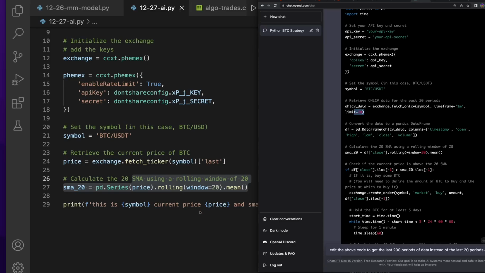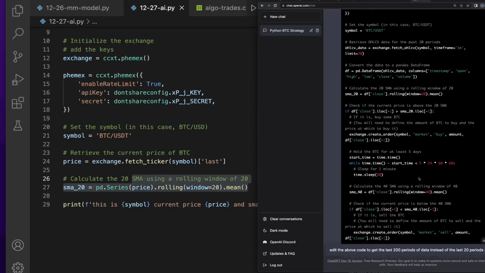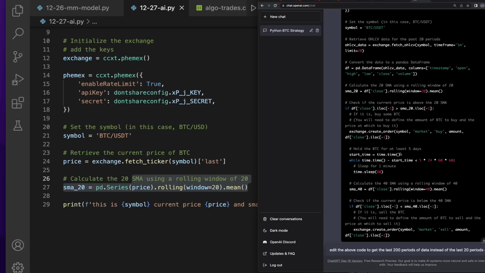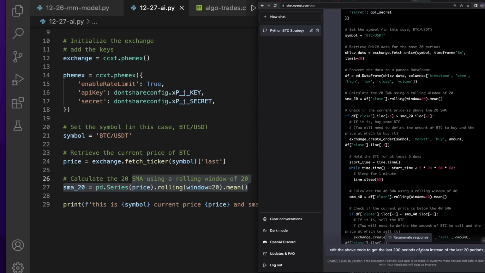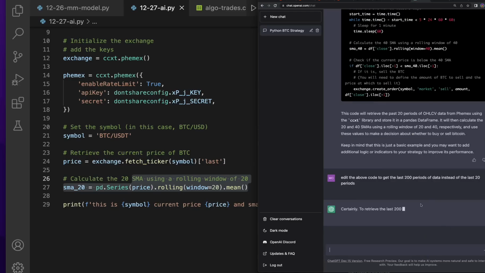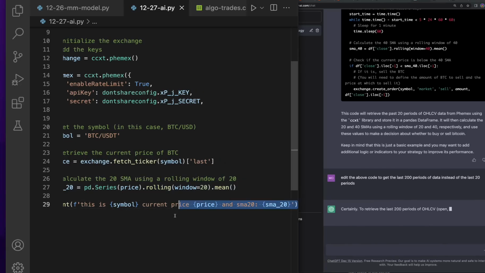Now, because that's like 200 lines of data as opposed to 20 lines of data, my 40 SMA is gonna work much better. Because right here, it won't get an SMA for the 40 because there's only 20 lines of data. So I'm just gonna have it run again, and they'll probably eventually cut me off because this is a lot of different code I'm running.